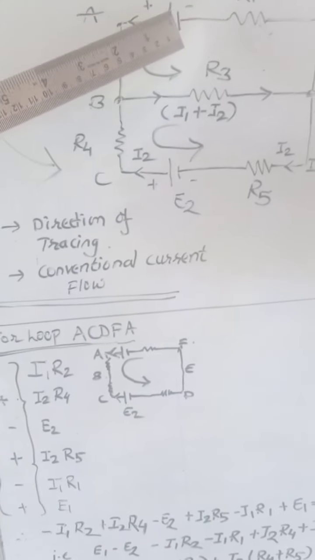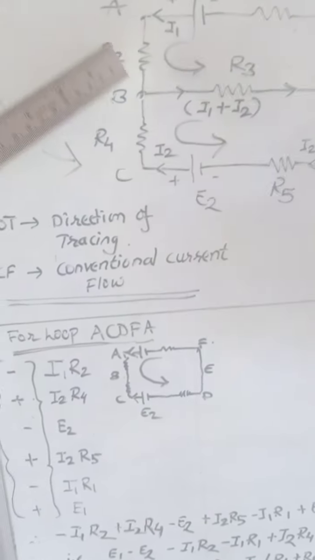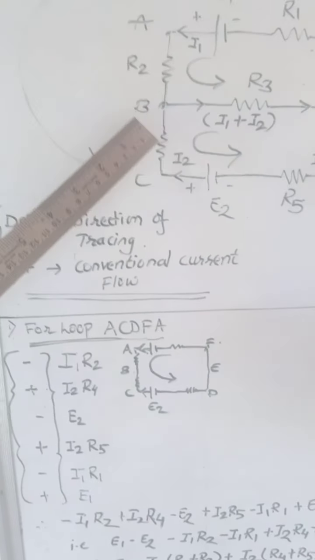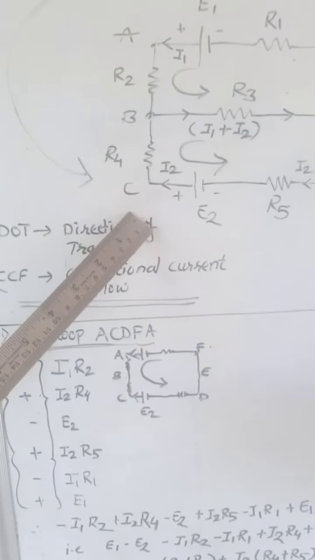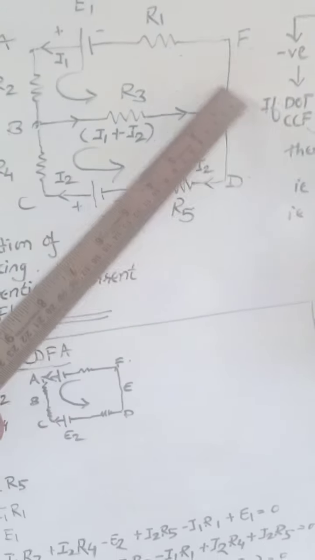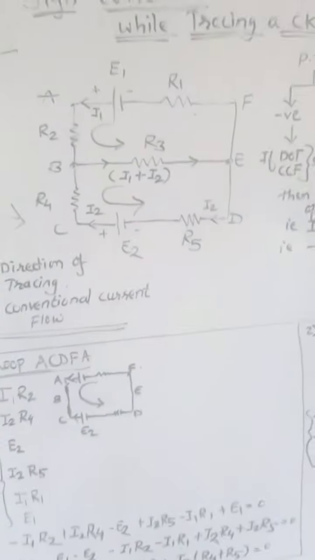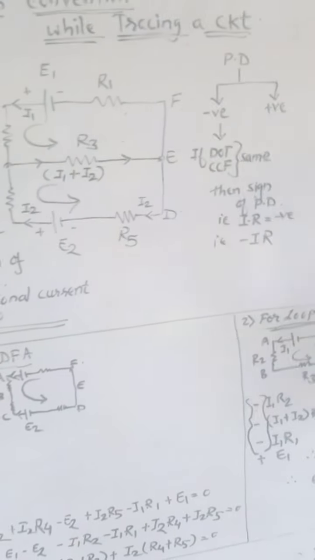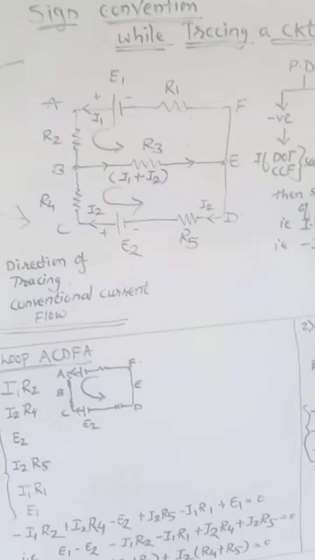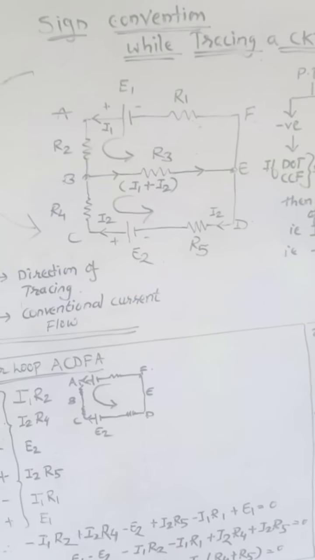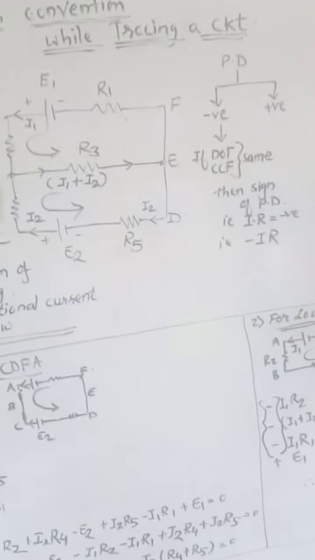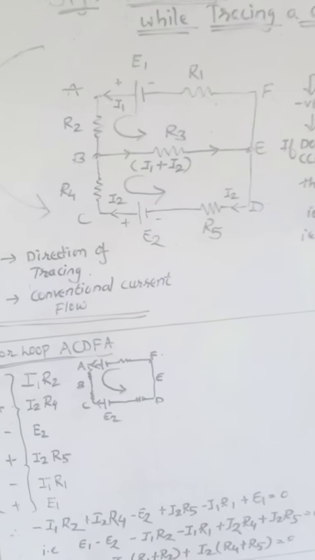There are 2 half loops, A, B, E, F, A. And the third is B, C, D, E, B. So this means that in one circuit we are having 3 loops: the outer one and two half loops.